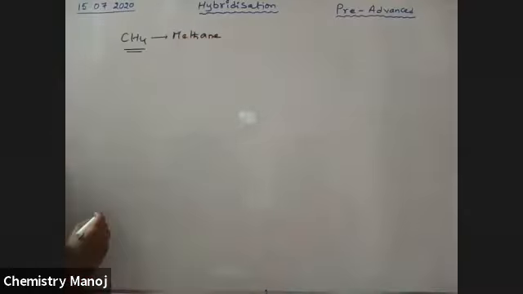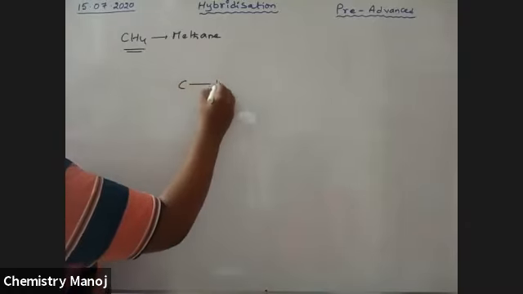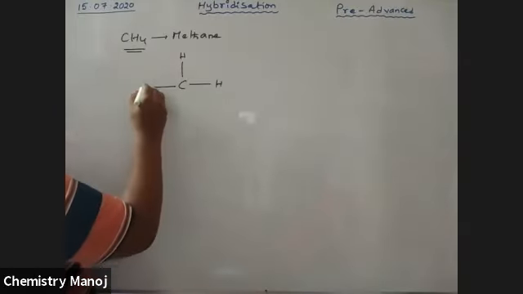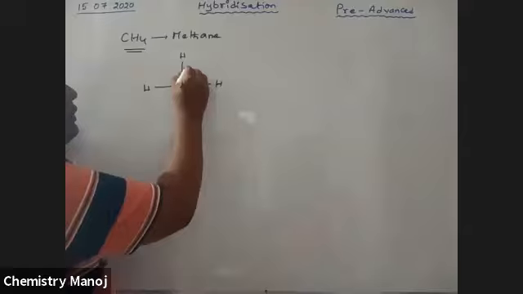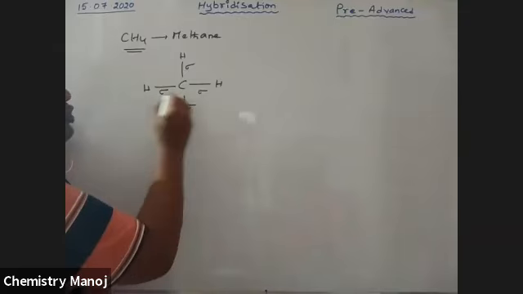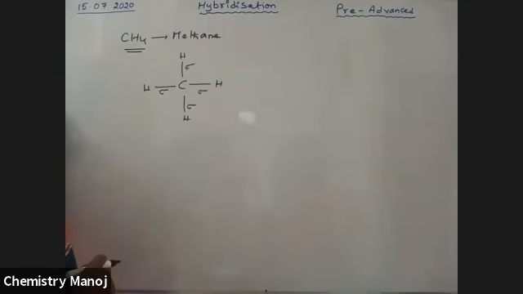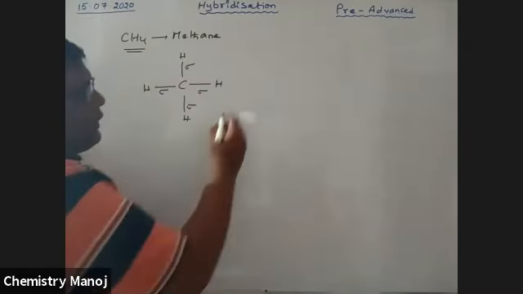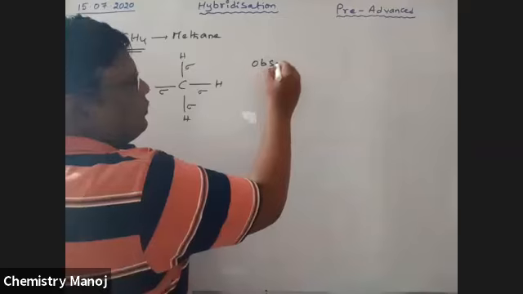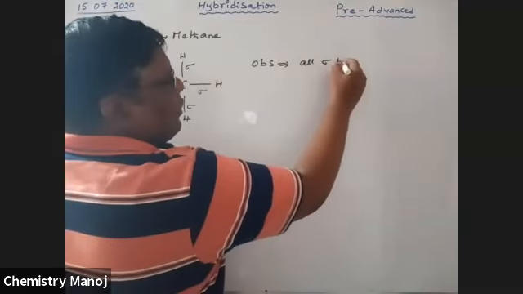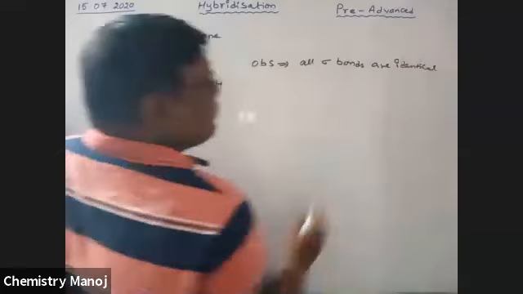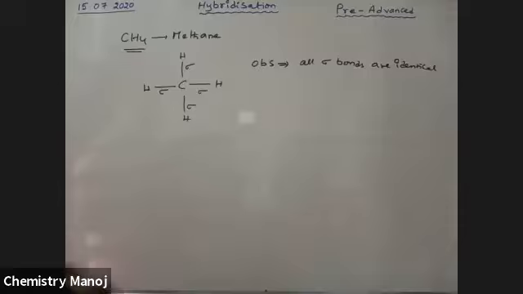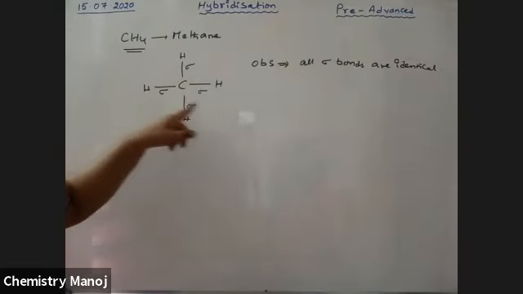Here, carbon is bonded with 4 hydrogen atoms with single bonds. All these single bonds are sigma bonds. Whenever a single bond is there, it should be a sigma bond. What the scientists observed is that all sigma bonds are identical. So here 4 sigma bonds are there, and all these 4 sigma bonds are identical.